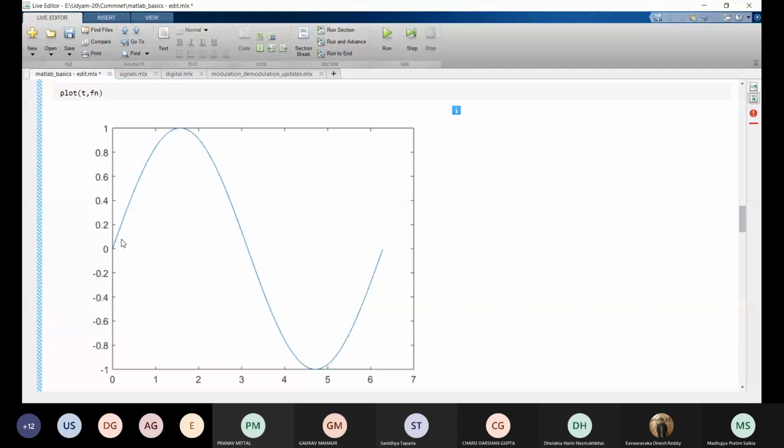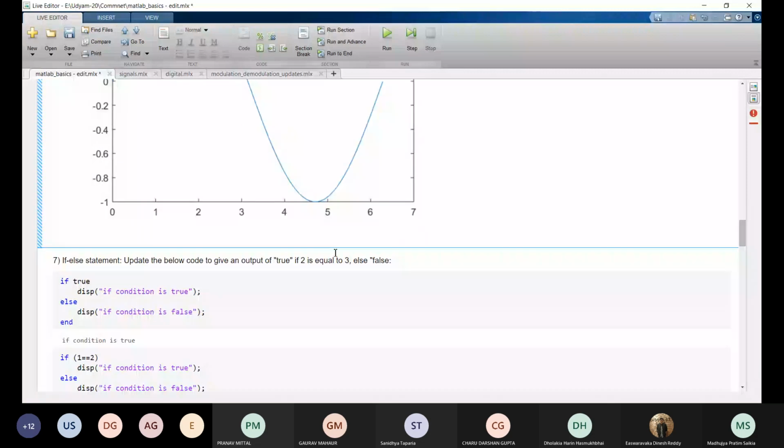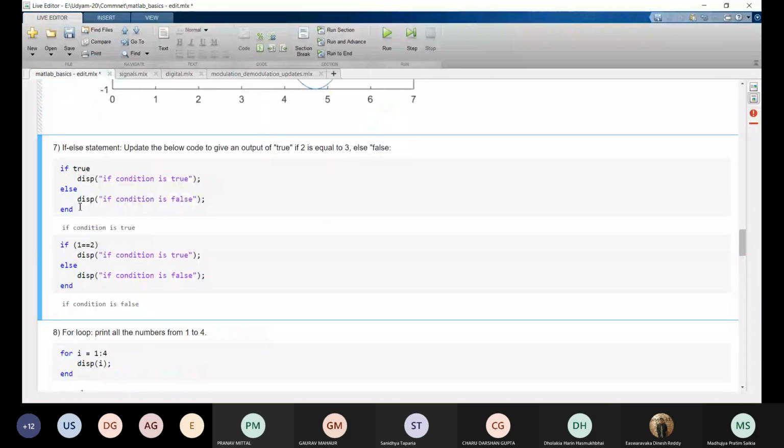Now, how will we run an if-else statement? This is a very simple syntax, right? We will do if, then there will be a condition. Condition will be true or false. Here we have simply written true. So this condition is true, so the output should be 'if condition is true', because the if statement has the command display of 'if condition is true'.